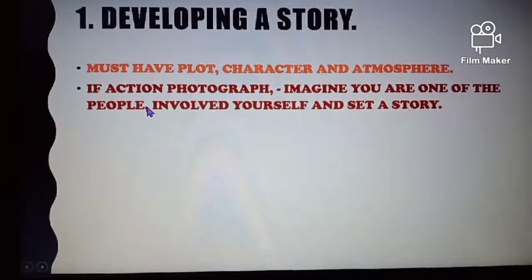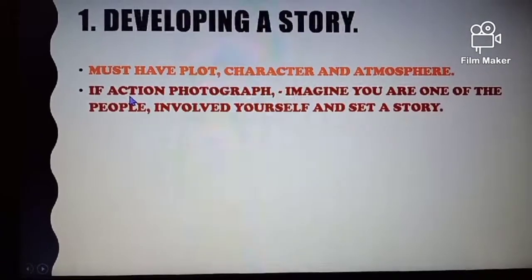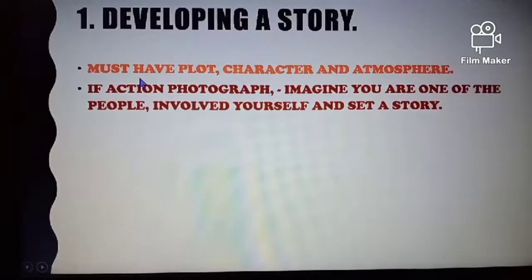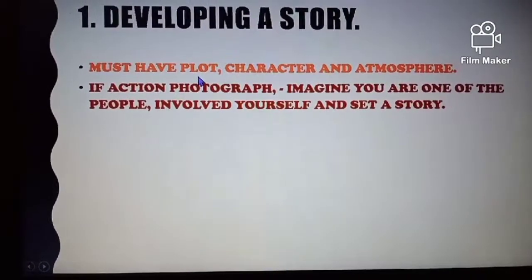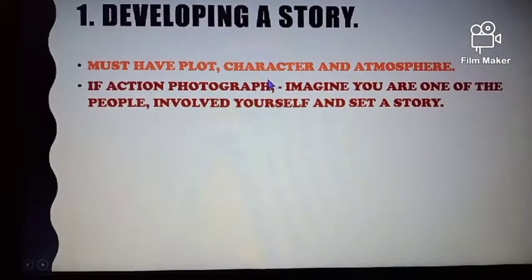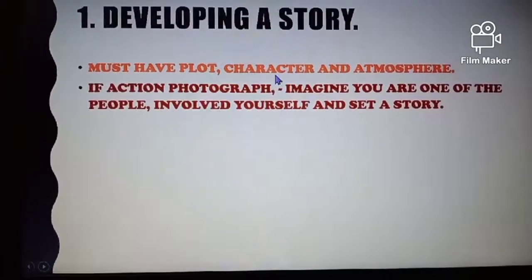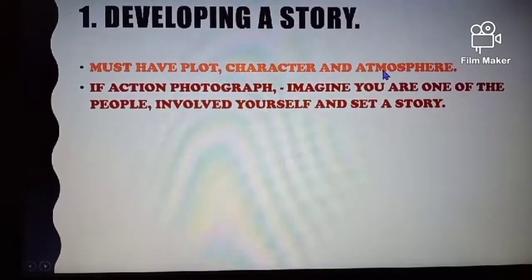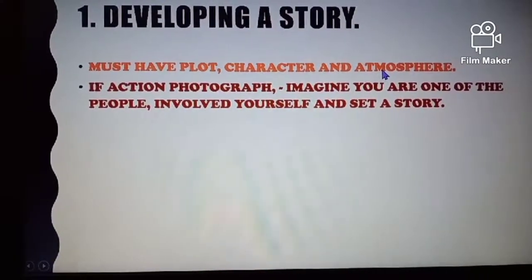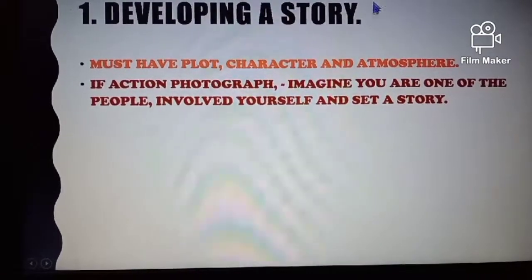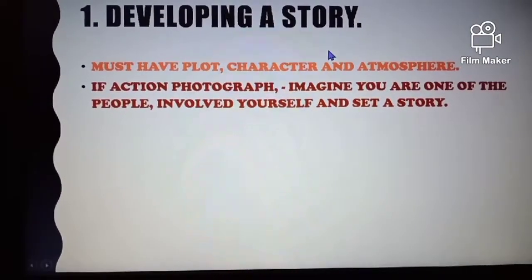The points to be kept in mind: if you want to develop a story from the picture given to you in the exam, you must have a plot, that is, a story for your picture. Then you can have some characters. You have to develop some characters according to the picture suggested to you, and you can create the atmosphere. All these three combined will make the best story out of that picture.